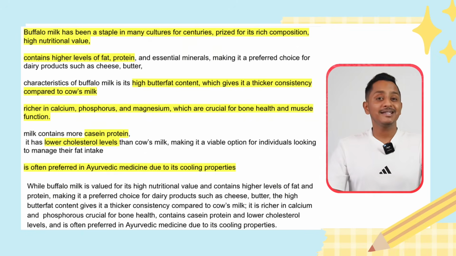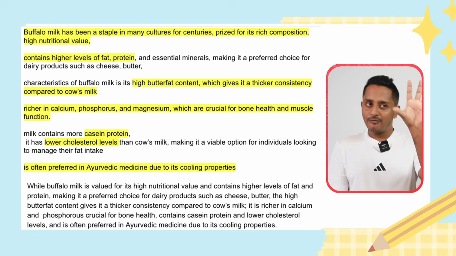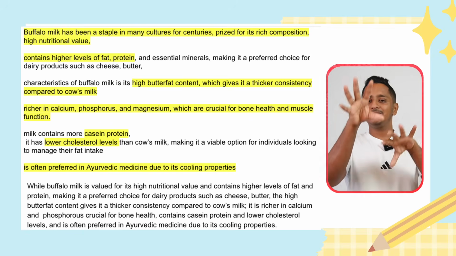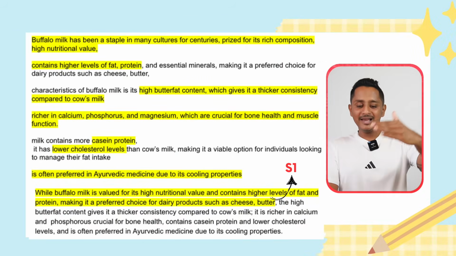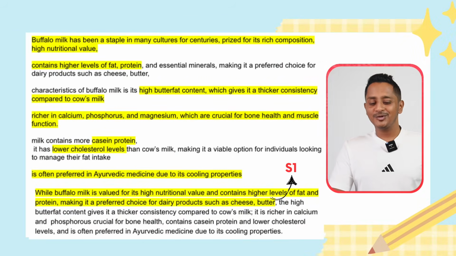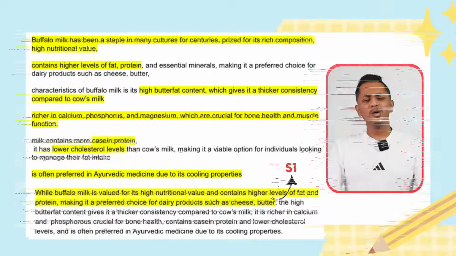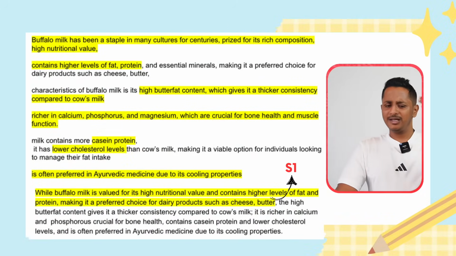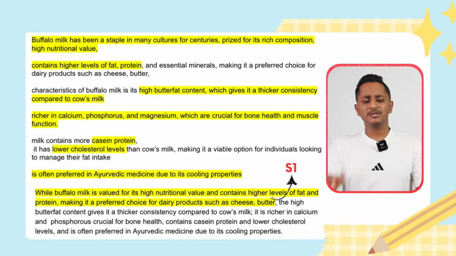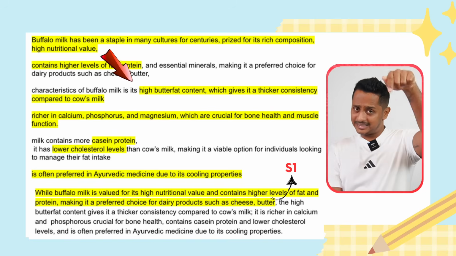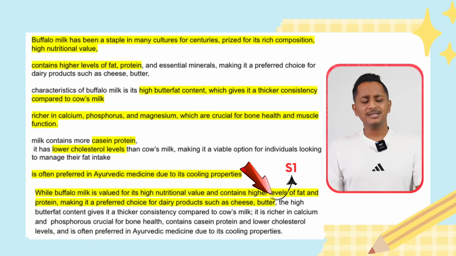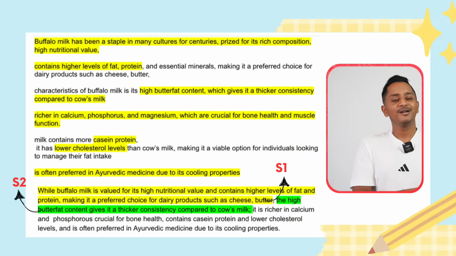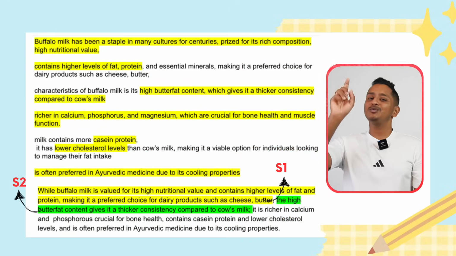Now I'll add the third line as sentence 2. Remember, sentence 1 is over now. While S1 is what I finished now. Buffalo milk is valued for its high nutritional value and contains high levels of fat and protein, making it a preferred choice for dairy products such as cheese, butter. While S1, now we move on to S2. We will continue with the rest of the lines. It says high butterfat content, which gives it a thicker consistency compared to cow's milk, is what is there in the original paragraph. I copy paste the same. The high butterfat content gives it a thicker consistency compared to cow's milk. S2 is over. The structure says while S1, S2, semicolon.